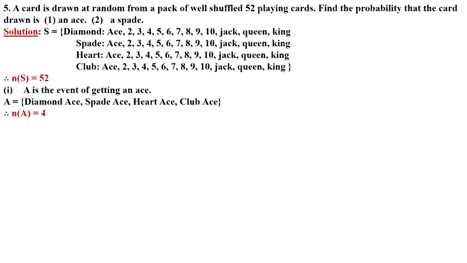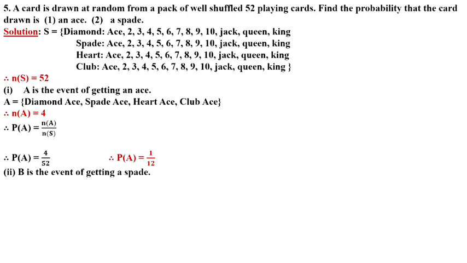So here we have to find the probability of event A, which equals number of A upon number of S. So number of A is 4, number of S is 52. 4 and 52 come in the table of 4. 4 1s are 4, 4 13s are 52. So the answer is 1 upon 13.